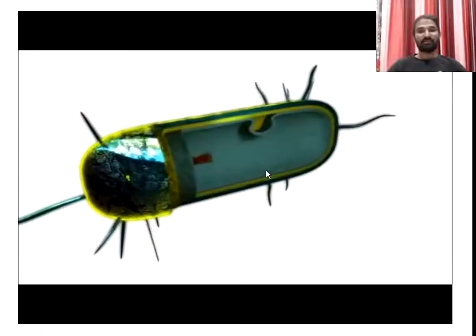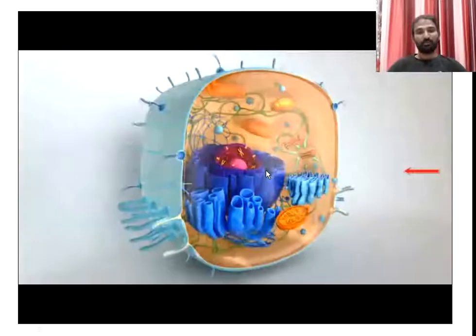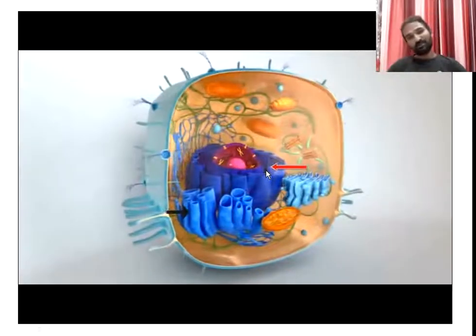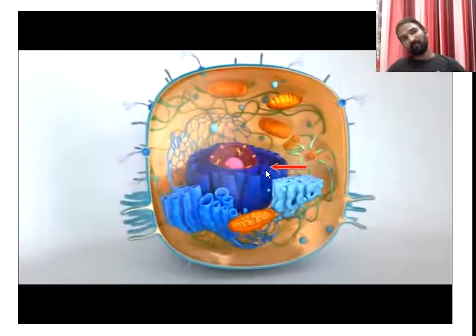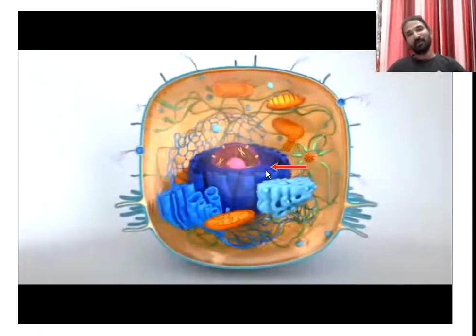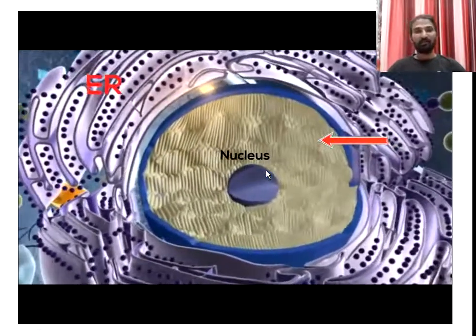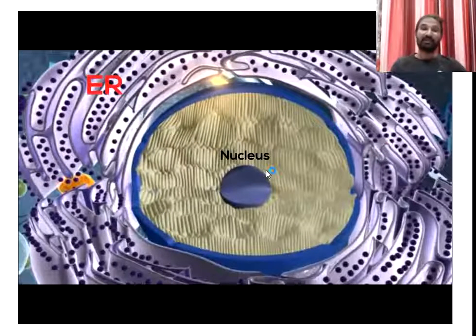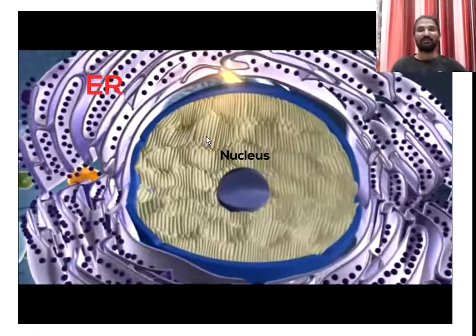In both the prokaryotic cell and the eukaryotic cell, you already know that the prokaryotic cell does not have any nuclear membrane. That's why the endoplasmic reticulum is absent in the prokaryotic cell and present in the eukaryotic cell. The nucleus is surrounded by the nuclear membrane, and it is extended as a membranous structure, which is called the ER. These dots indicate the ribosomes, which are involved in protein synthesis.